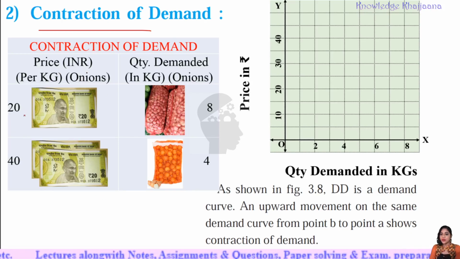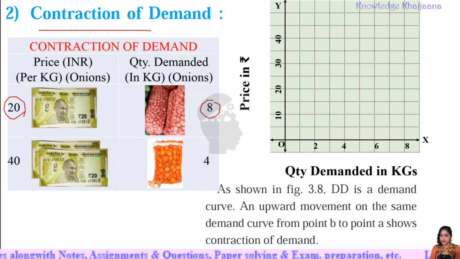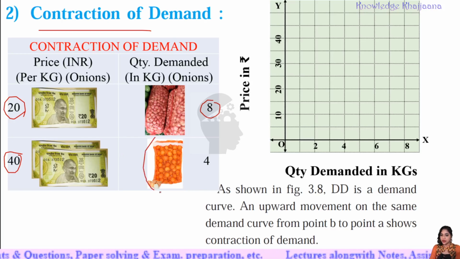Now see, when the price was rupees 20, people demanded a quantity of 8 kgs of onion. See, 4 bags of 2 kgs they have purchased. Okay, now when the price of the onion became 40 rupees, they had to pay 2 notes of rupees 20. Then what did they think? They thought of buying only one bag of 4 kgs of onion. So what happened? There was a decrease in the demand, right?